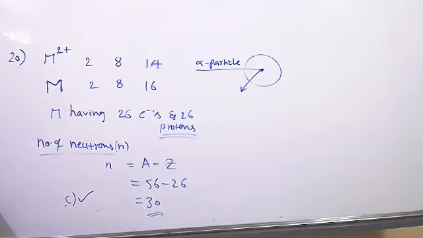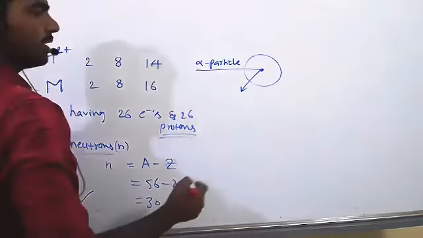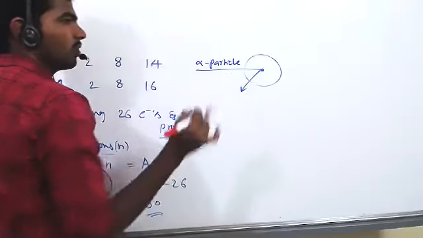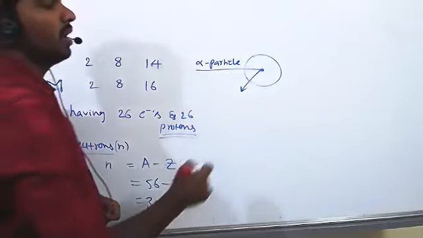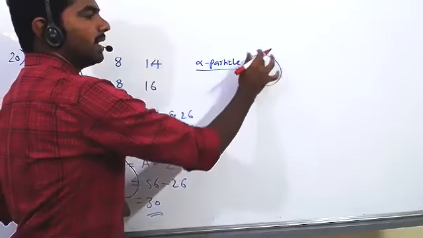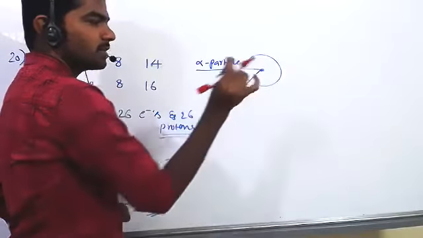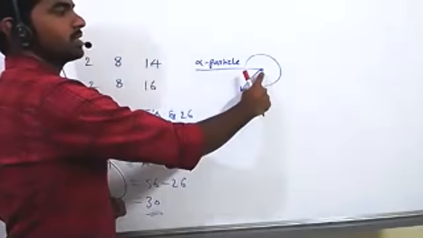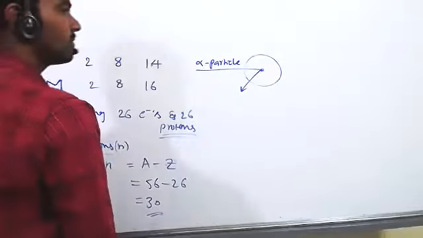Excuse me, sir, could you explain the 21st once again? See, in the atom, a very small volume is occupied by the nucleus. Its volume is very small, but the entire mass of the atom is concentrated in this small volume only. So it is a highly massive species but small in size.